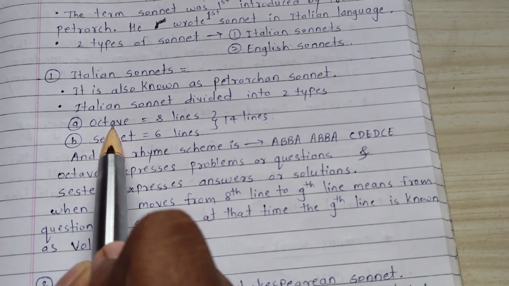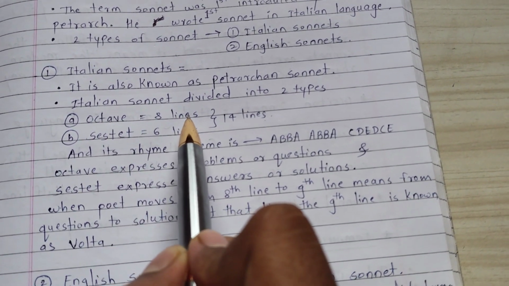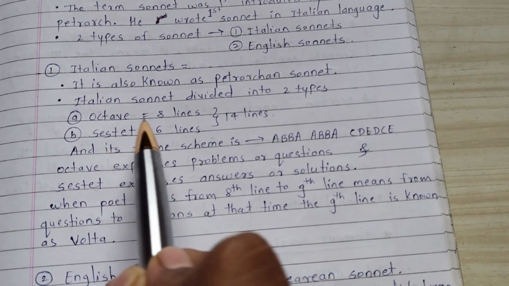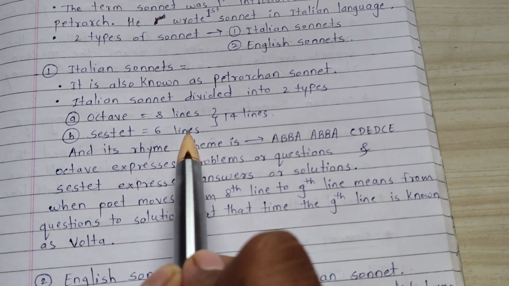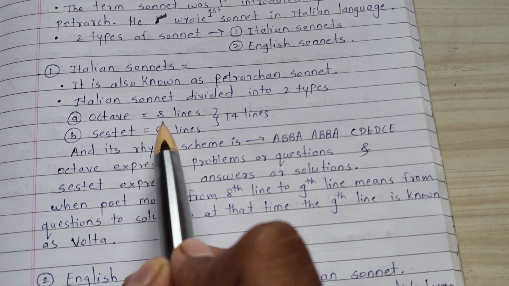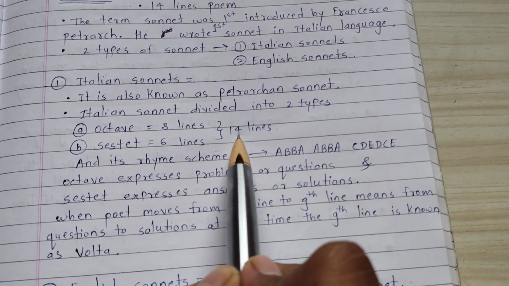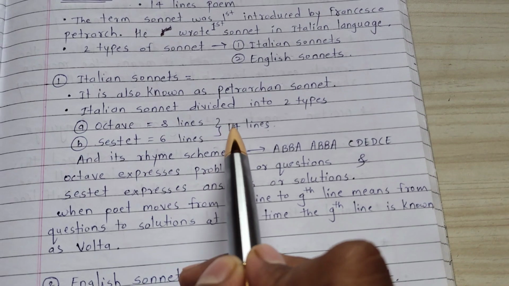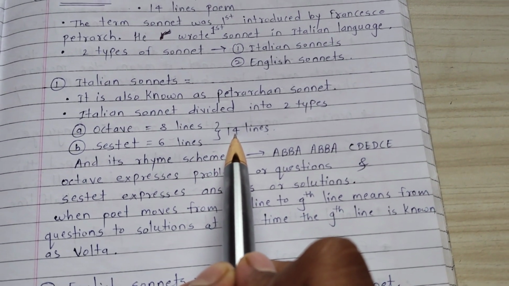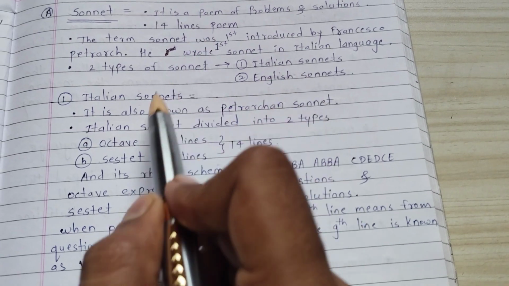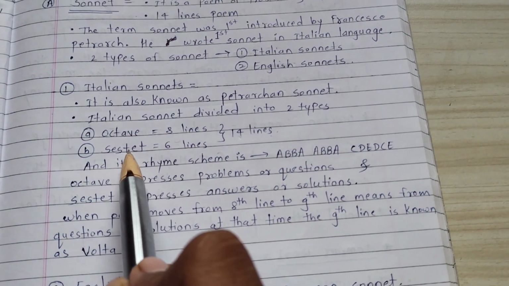First part is octave. Octave means what? 8 lines. Next one is sestet. Sestet means what? 6 lines, not 7 lines. So 8 plus 6 is equal to 14 lines. Sonnet is a combination of what? 8 plus 6, equal to 14 lines. Already we have discussed that sonnet has 14 lines. Similarly here octave means 8 lines, sestet means 6 lines.